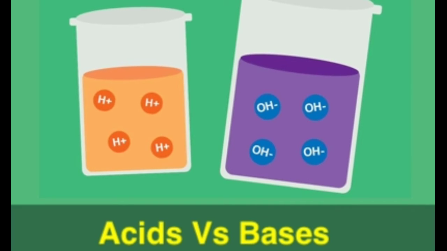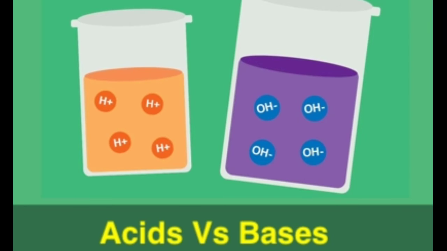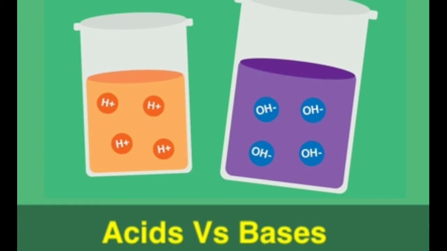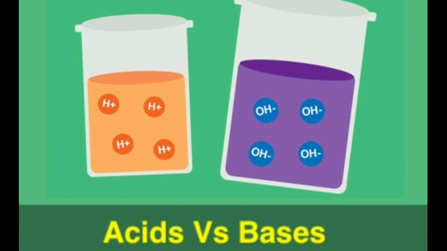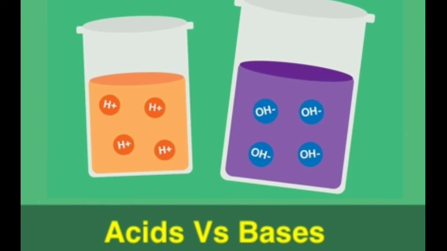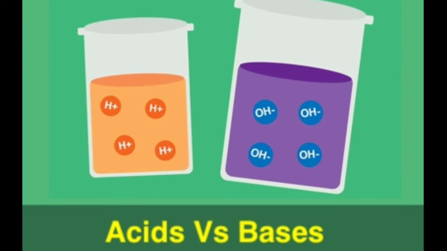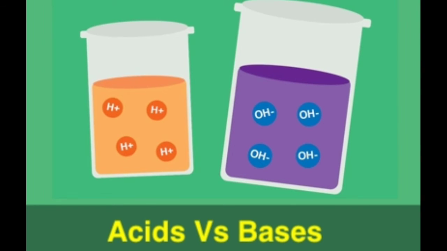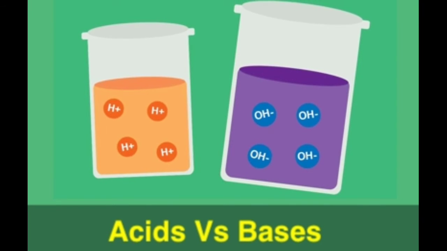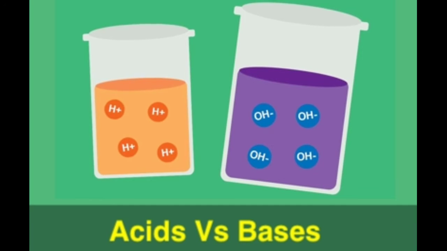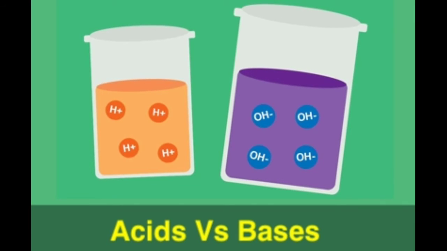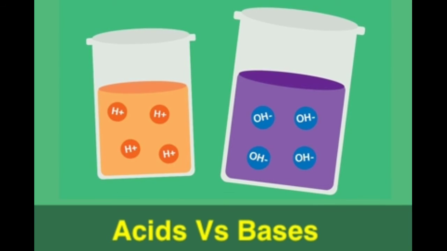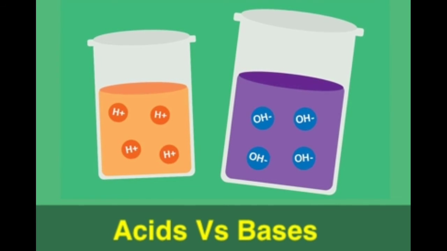Now let's see how we differentiate acids and bases. To know this, let's take an example. Take a piece of white cloth, turmeric, washing soap, lemon, water and a bowl. Make a thick paste of turmeric in water. Put some drops of the thick paste on the white cloth. Apply soap on this white cloth. Then you see the color change to red. Now put a few drops of lemon juice on this red color and you will see that the color changes back to yellow again.